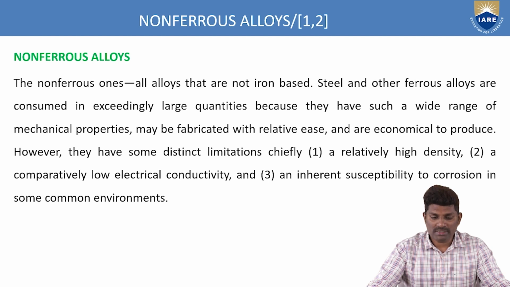Steels and other ferrous alloys are consumed in exceedingly large quantities because they have such a wide range of mechanical properties. Because of this large availability of mechanical properties, steels and other alloys are consumed more. These may be fabricated with relative ease and are economical to produce. These are some of the criteria and the importance, which is why we go with steels and other ferrous alloys: good mechanical properties and a very good production rate compared to other alloys.